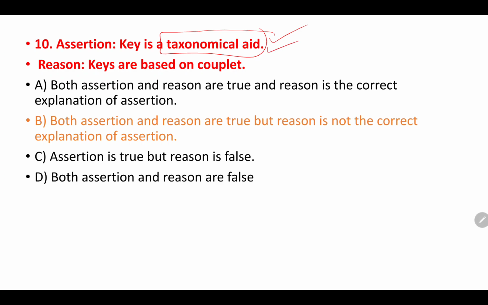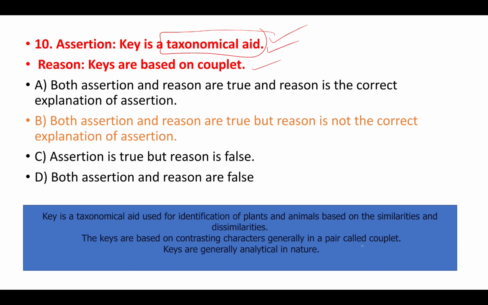So assertion is true and reason is also true, because I had already explained what is meant by couplet. See, they'll give two statements, that is, contrasting characters will be there, right? So these are nothing else but what? Couplet. Okay. But it is not giving a proper explanation, right? So that is why I am choosing option B. Assertion and reason both are true, but reason is not the correct explanation for assertion.